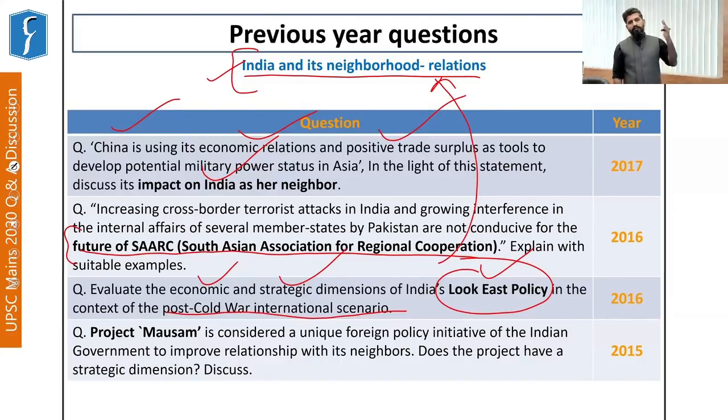Indian diaspora had a very important role to play in soft power. And again, we have been asked the question of Project Mausam, which is a cultural initiative of the Ministry of Culture regarding connecting all the old maritime cultural countries with which India had its contacts. So that is how soft power has been playing a role in international relations as well. So all these aspects have been included in India and its neighborhood. Surprisingly, there was no question this year in the mains examination related to this particular aspect.